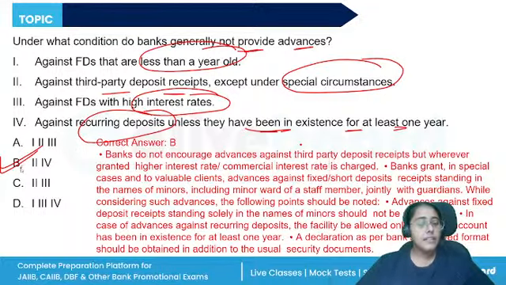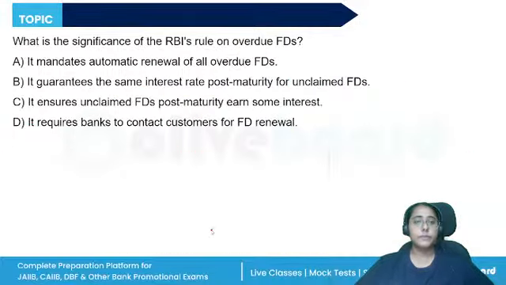All right. Third party deposit receipts are not accepted, and recurring deposit unless they have been in existence for at least 1 year. What are the correct answers? In special cases to valuable clients, third party deposits will be given, but only in special circumstances, right? Advances against the deposit receipts solely in the name of minors will not be considered. In case of advances against RD, facility will be allowed only after the RD has been in existence for 1 year. All right, so the correct answer is 2 and 4.